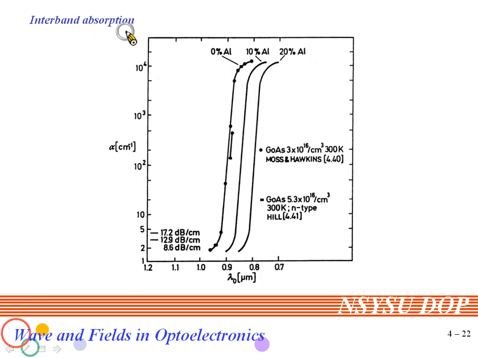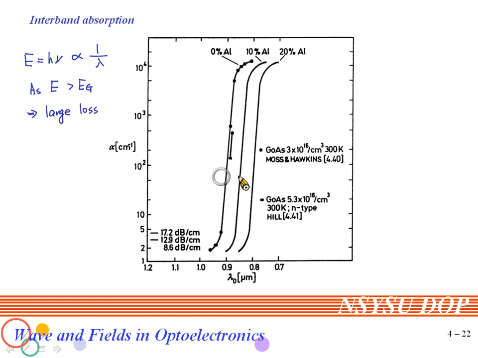For the interband absorption, we know that the energy of the optical waveguide E is h nu, which is in proportion to the inverse of wavelength. And as the energy E is larger than the bandgap energy Eg, most of the power will be absorbed by the semiconductor material, so we will have large losses.